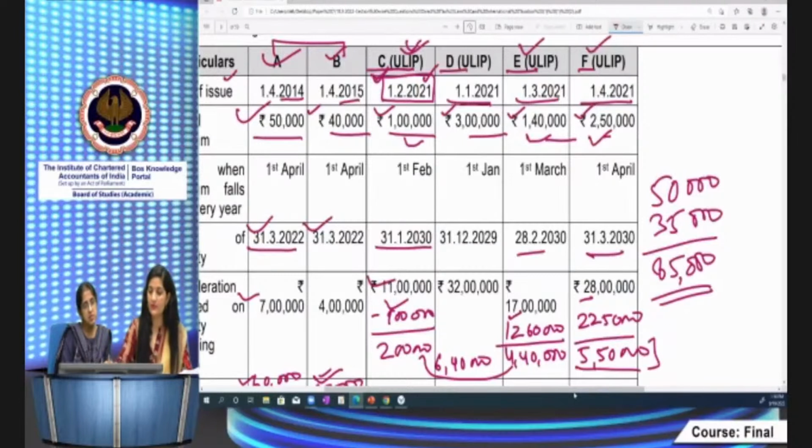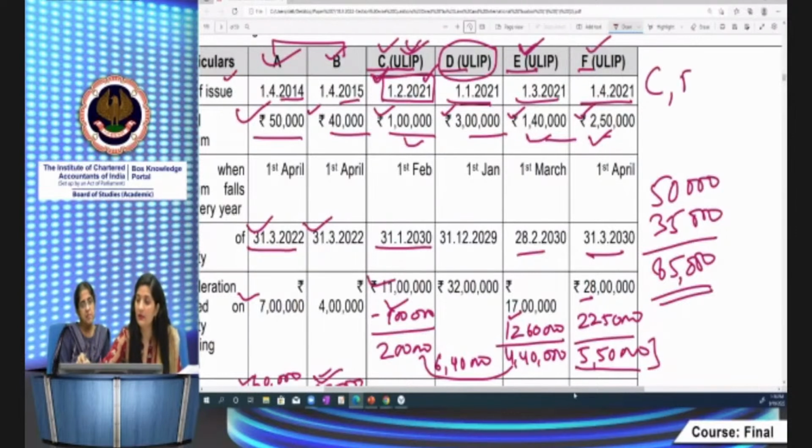If you see 28 only, यहाँ पे making comparison is difficult, or you have to compare with the capital gains amount, right? So in that case, which are the policies in respect of which Mr. Manoj can claim exemption? Beneficial, I am talking. C के लिए he can claim the exemption, and E के लिए claim the exemption. D is also eligible for exemption. D के लिए also can claim exemption. It does not exceed 10% of this. So C, D, and E के लिए he can claim exemption.